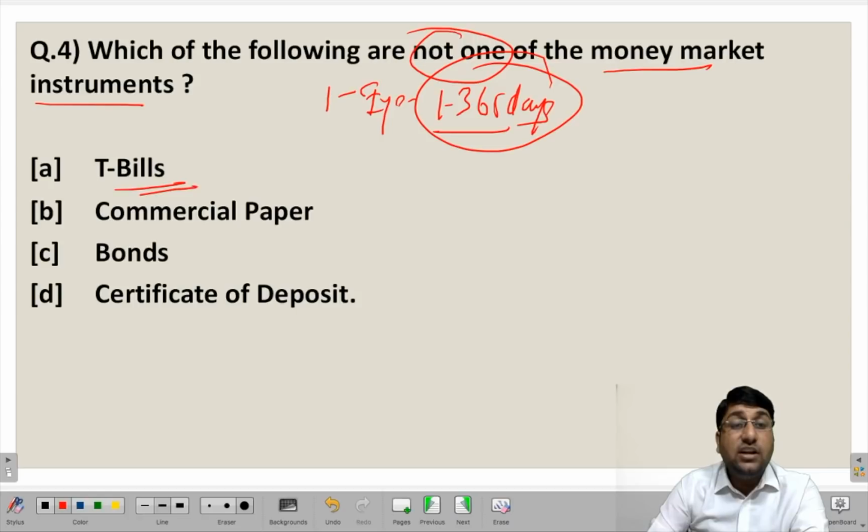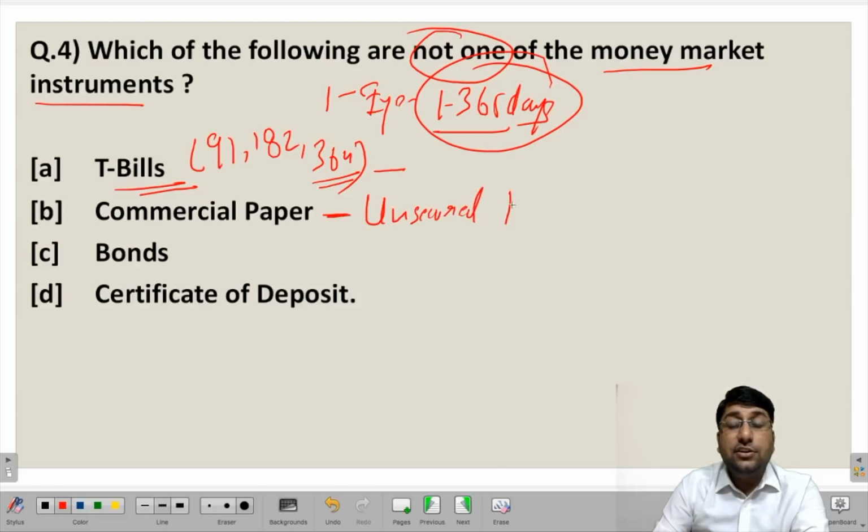Treasury bills. We have already heard about treasury bills a lot. They come in packages of 91 days, 182 days and 364 days, and the government raises funds by using such treasury bills. So this is one of the examples, and this is definitely a money market instrument since it ranges from 91 days to 364 days, that is within the limit of 1 year. When we talk about commercial paper, it is an unsecured promissory note, and it is meant to raise huge funds for loan purposes. It is usually exercised by net worthy individuals or net worthy institutions.